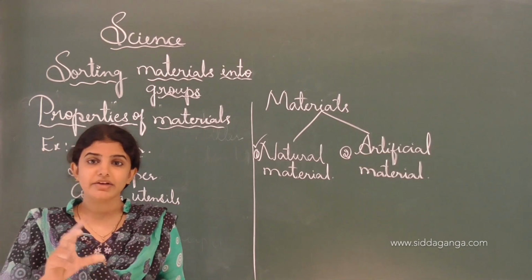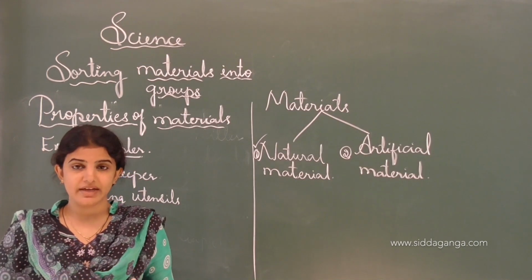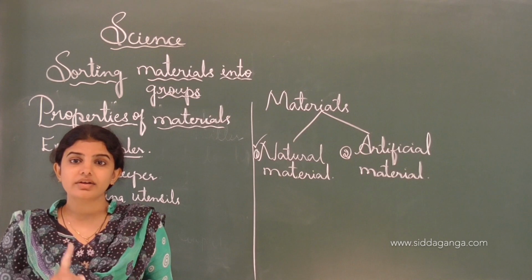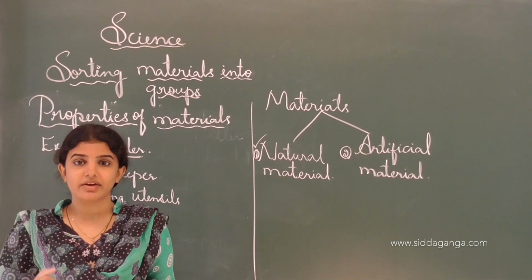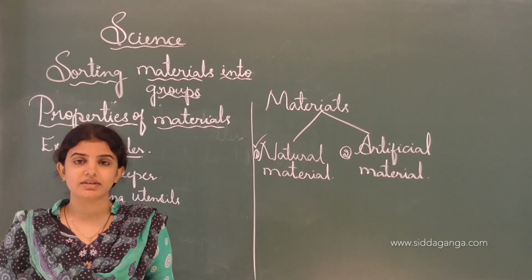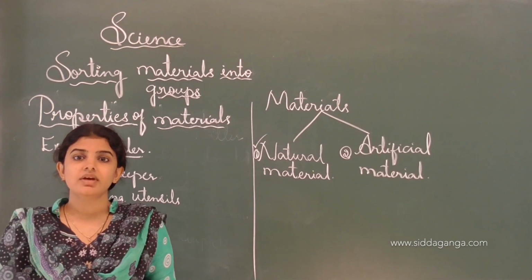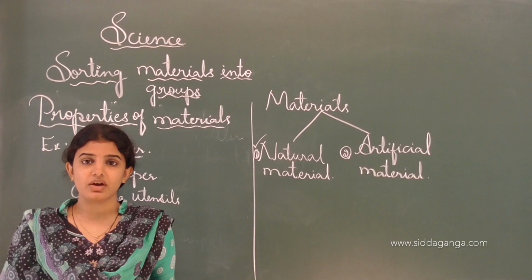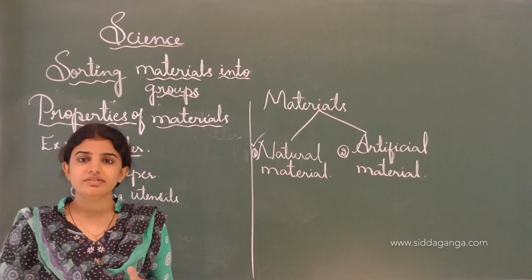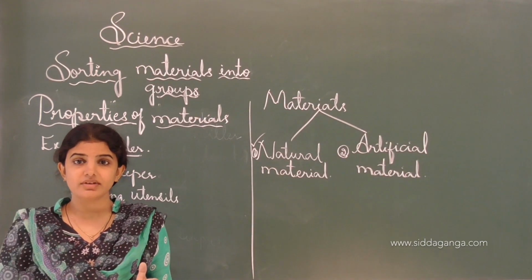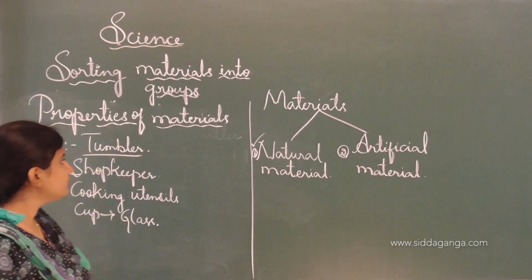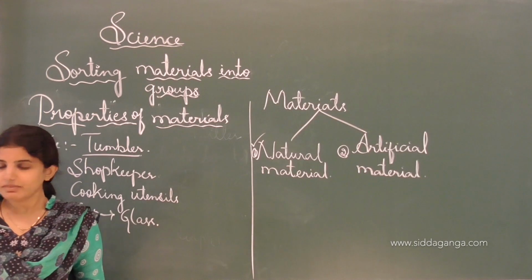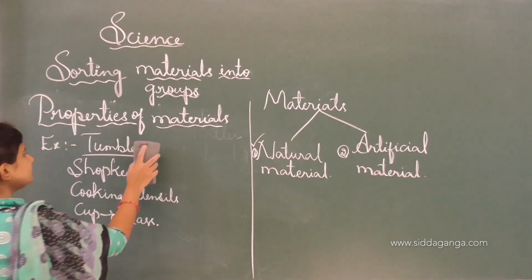And in a cup, usually we take milk and different types of drinks, tea, etc. The cup is usually made up of clay, china clay or glass. Why can't the cup be made up of iron or any other metallic material? There are so many questions arising in our mind. These are all questions we can answer by knowing the properties of materials. One by one we will discuss the properties of a material, in which the first one is appearance.